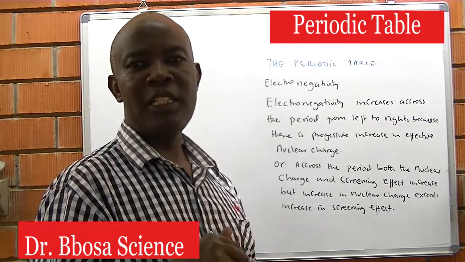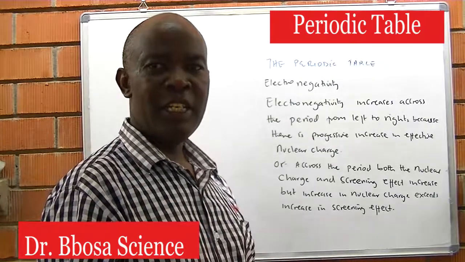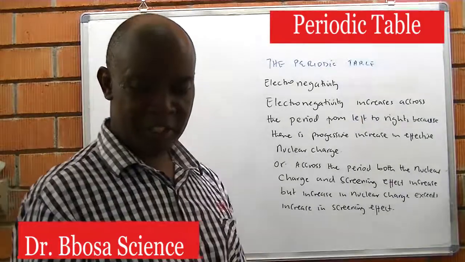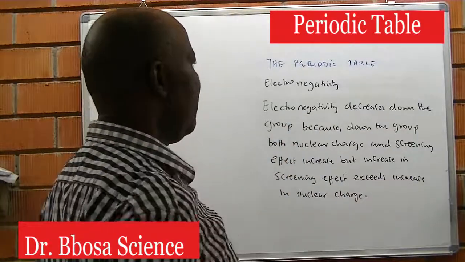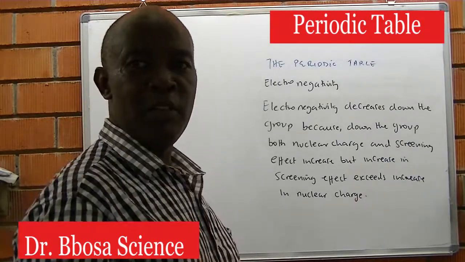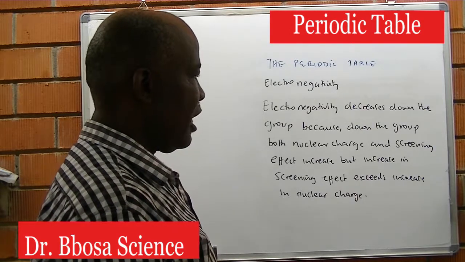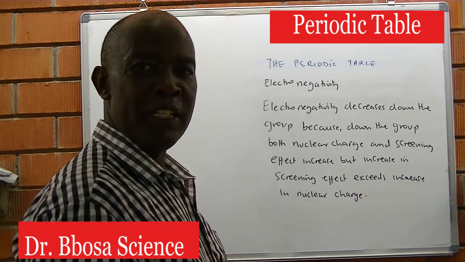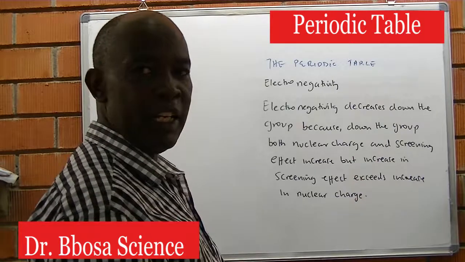The increase in the nuclear charge exceeds the screening effect, leading to an increase in electronegativity. Electronegativity decreases down the group because both the nuclear charge and the screening effect increase, but the increase in the screening effect exceeds the increase in the nuclear charge.